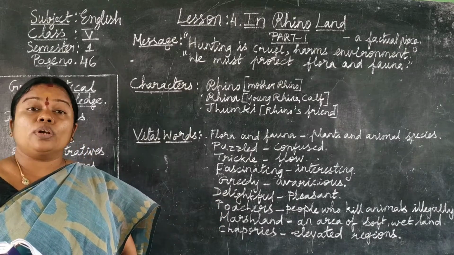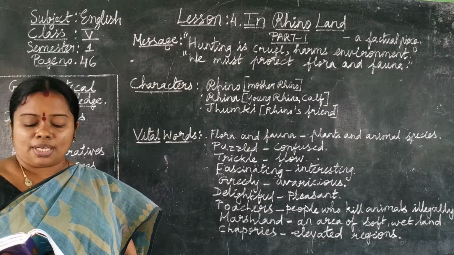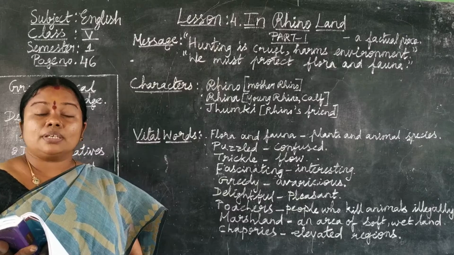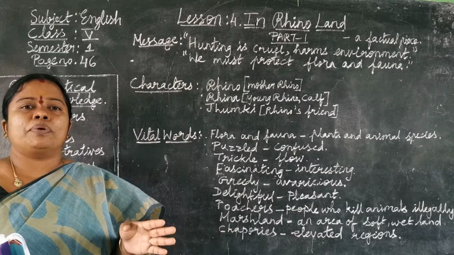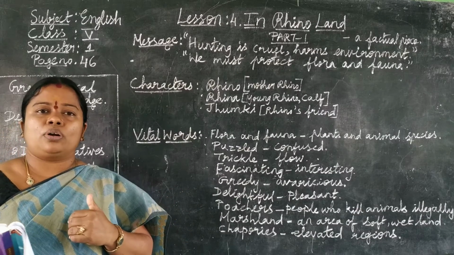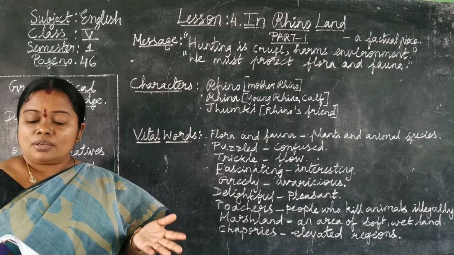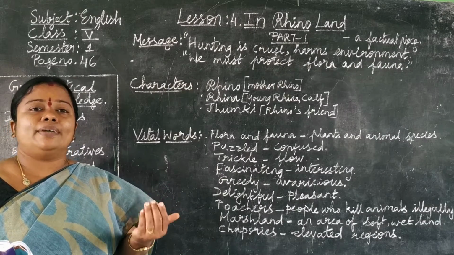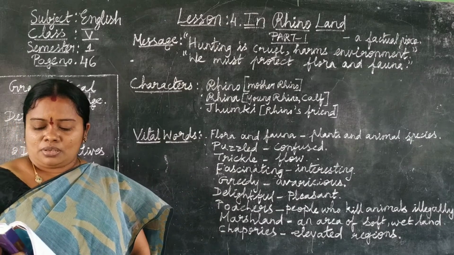But since she is only a year old, I will take her to a safe spot away from the place where the large animals gather. So she wanted to take her daughter to a safe spot because she is still 1 year old. Okay, so Mother Rhino wanted to take care of her daughter.